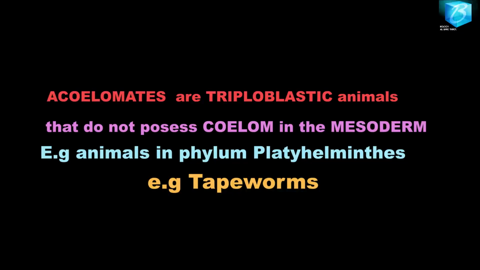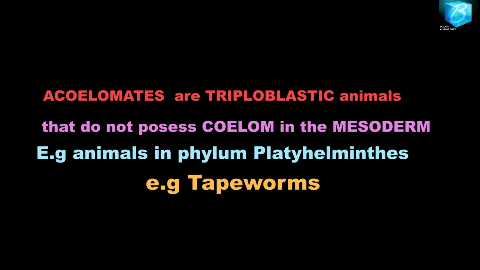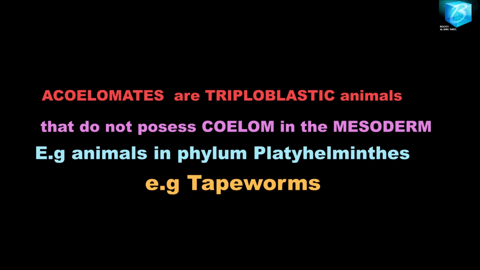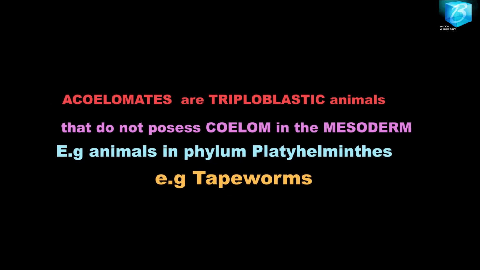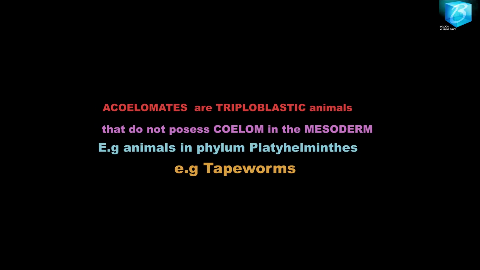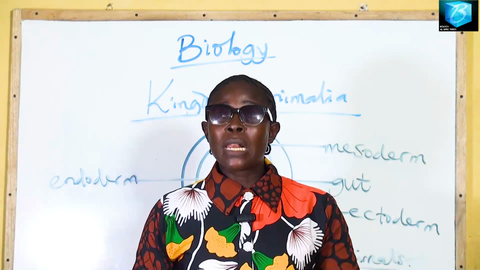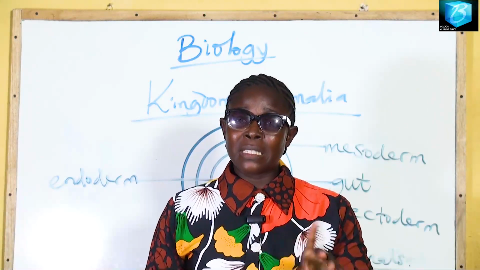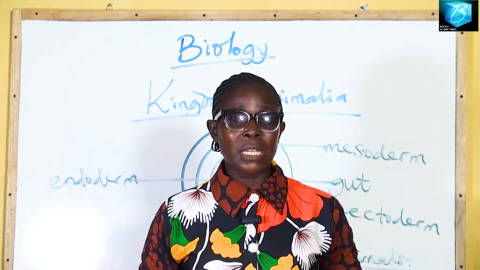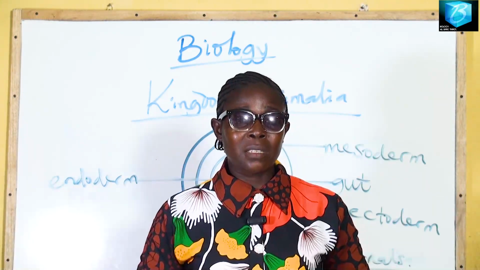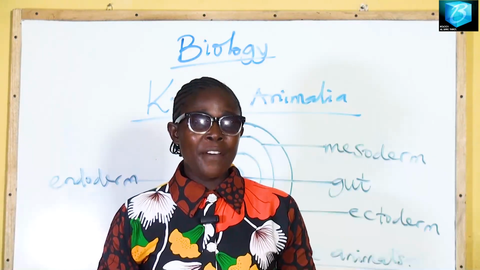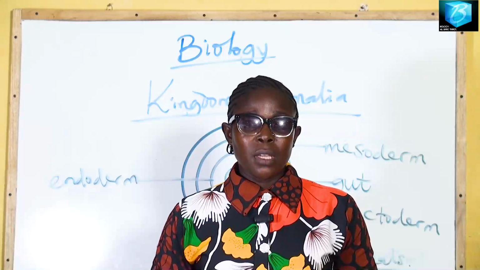We call them acoelomates. The phylum that falls into this category is phylum Platyhelminthes. The animals in the phylum Platyhelminthes include the tapeworm, the flukeworm, and so on. They are all acoelomates, meaning that they do not have a true body cavity because their mesoderm lacks coelom. Number two, we have pseudocoelomates.